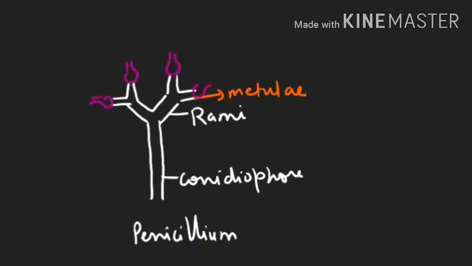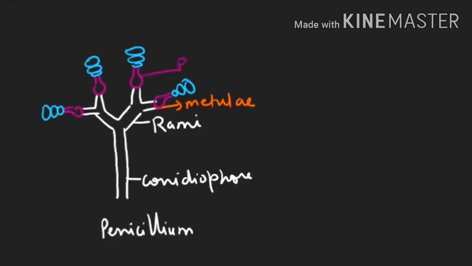These are the phialides or sterigmata present, on the tip of which we find the chain of conidia, and the conidia are arranged in a basipetal manner. How to remember? In such a case, just check where the young one is present. If you see from the diagram, the young one is present at the base. So this is your basipetal arrangement. So conidia are showing basipetal arrangement.